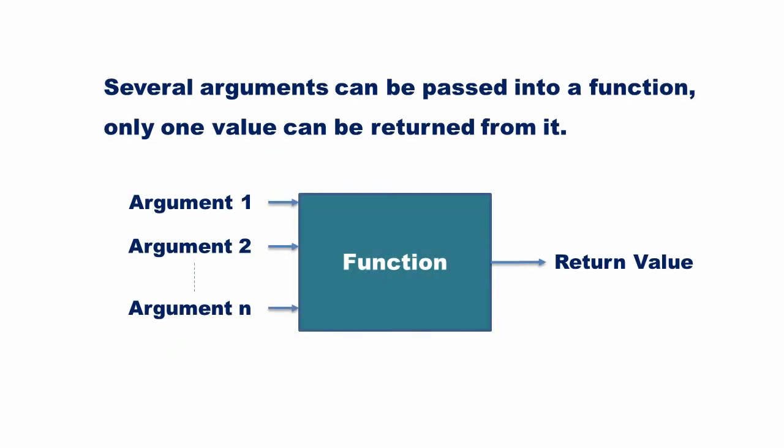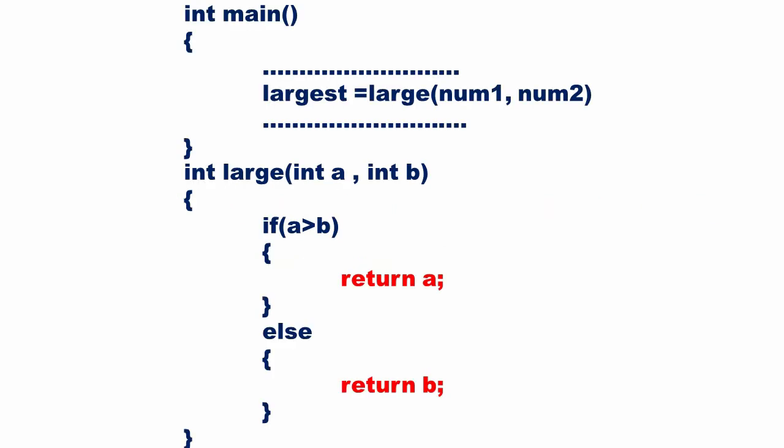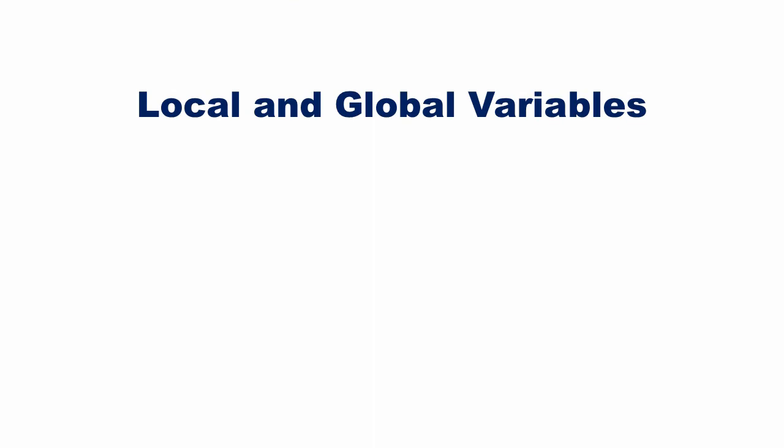Several arguments can be passed into a function. Only one value can be returned from it. A function can return one of several values based on the evaluation of certain conditions. Here, the function large can return either a or b. Now, let us see what is a local variable and a global variable.